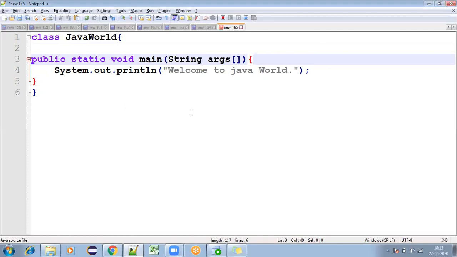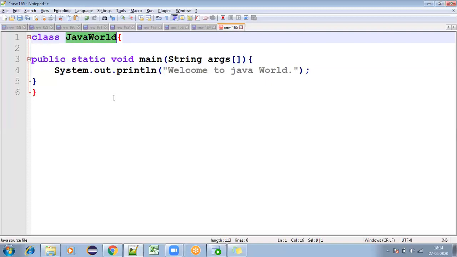See, if you want to save this file, some people are thinking that each and every Java file name must be the same as your class name. So people are thinking in that way actually. That is what I am conveying first.